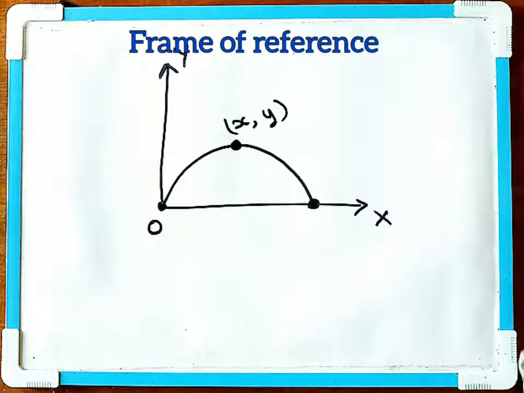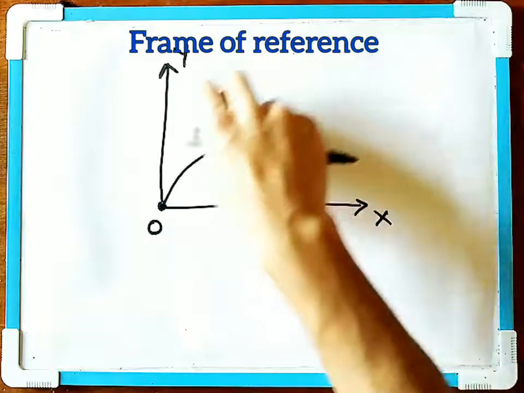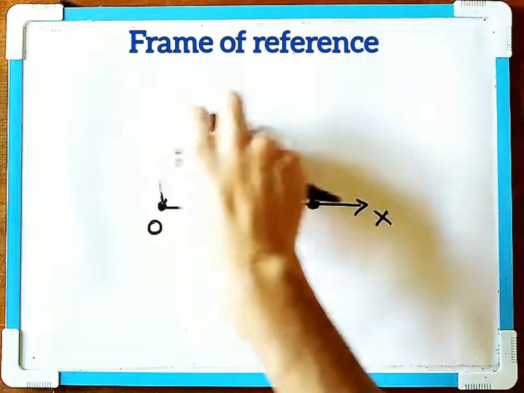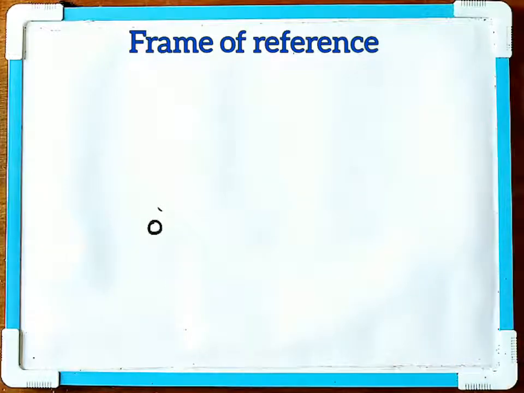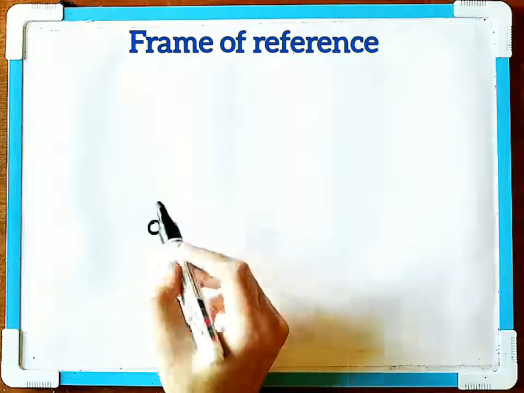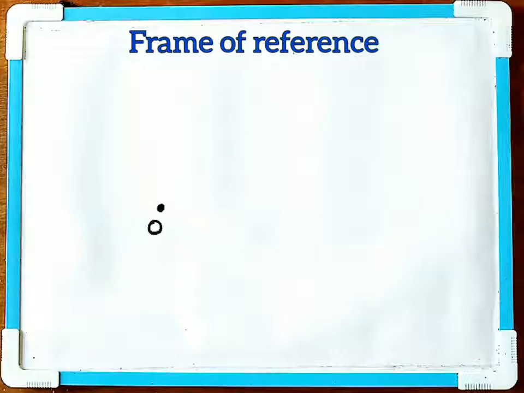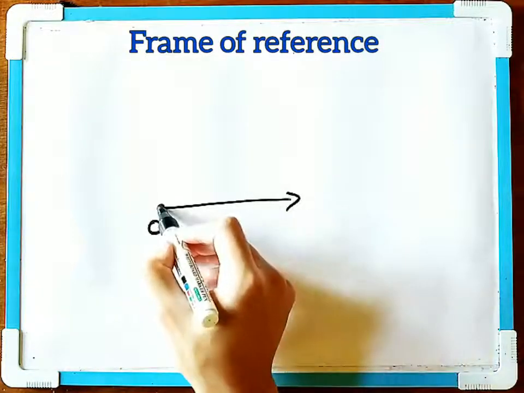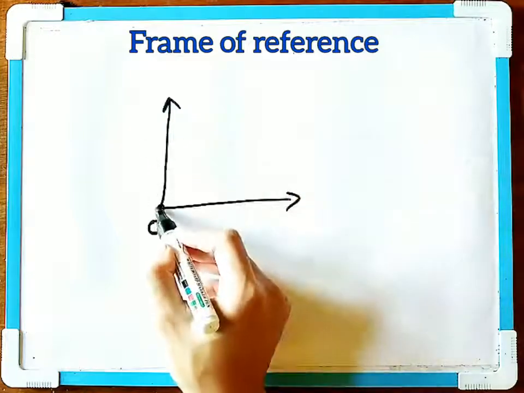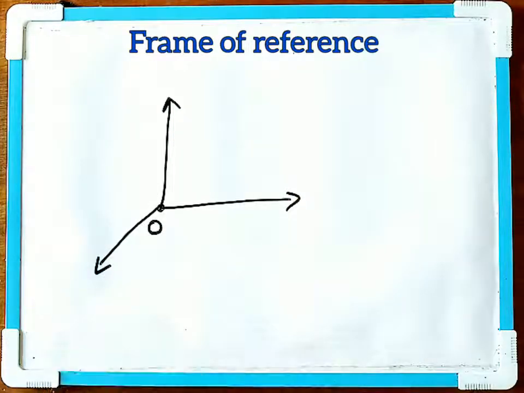Now let us take another type of motion, for example birds migrating from one position to another. Birds are moving in a three-dimensional space. So in order to specify the motion of the birds moving from one position to another position, we shall make use of three coordinate axes: the x-axis, the y-axis, and the z-axis.